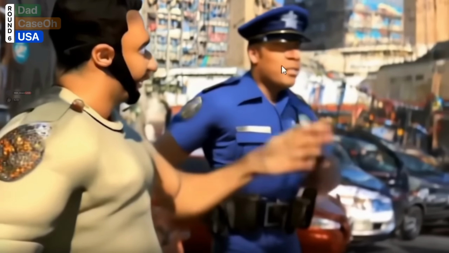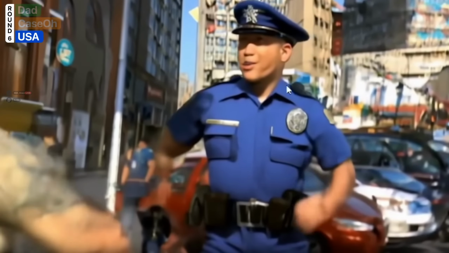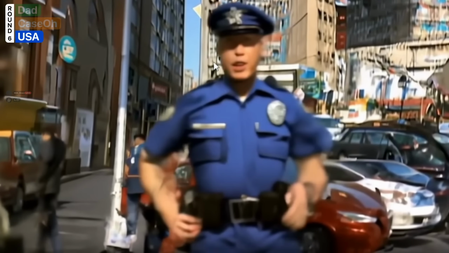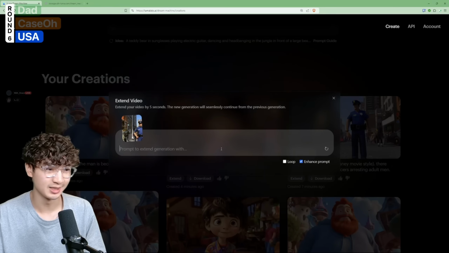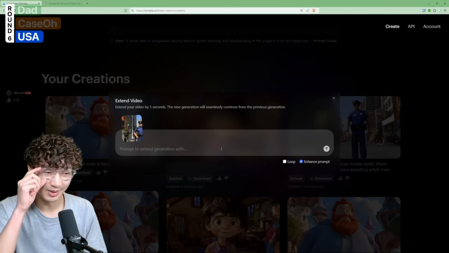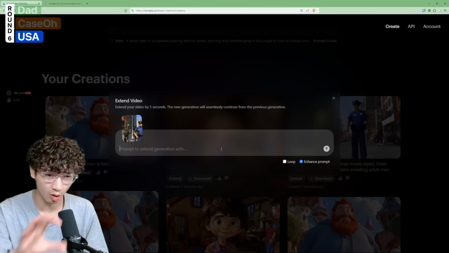But let's just pay attention to what the police officer is actually doing in this scene. Okay, so he's just moving his arms. He did not do anything at all. So I think I'm gonna scene change into the police headquarters, and they're gonna have a bunch of people locked up in cells, and maybe it's like some sort of torture chamber. No, maybe not. Let me just torture all the people that are being locked up in the cells.